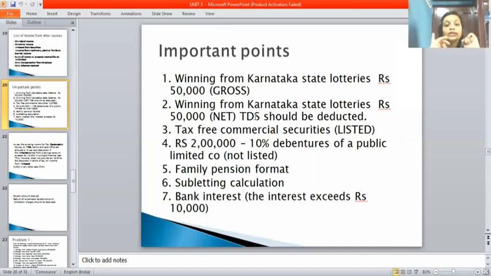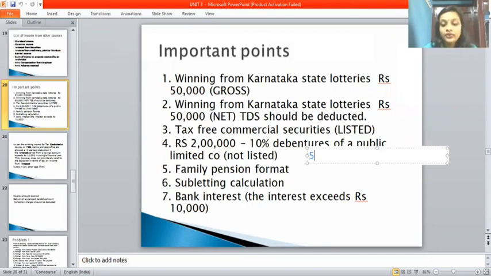Next one is winning from Karnataka state lotteries, rupees 50,000, net. So in brackets they have mentioned net. If they give net, then you should calculate the TDS part. So how do we calculate the TDS part? The question says winning from Karnataka state lotteries rupees 50,000 in brackets net, isn't it? So you should calculate TDS.